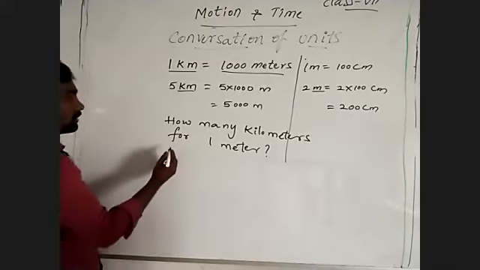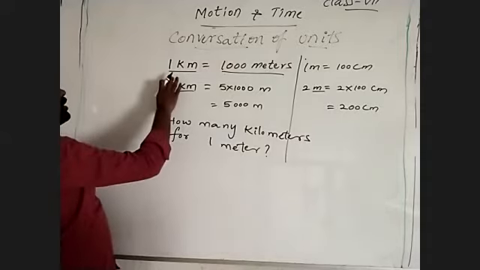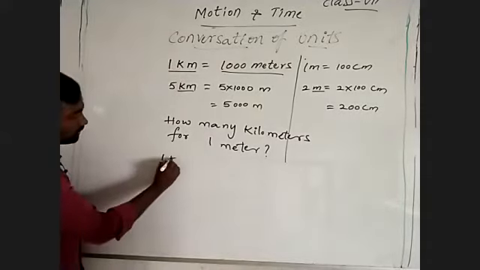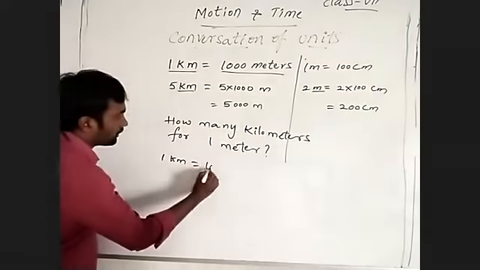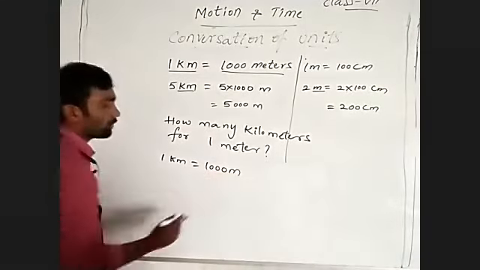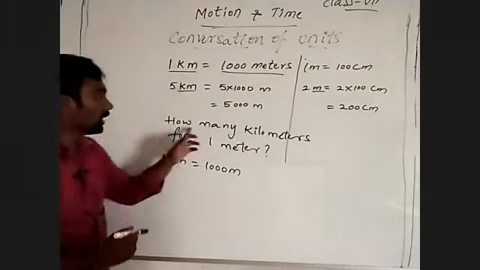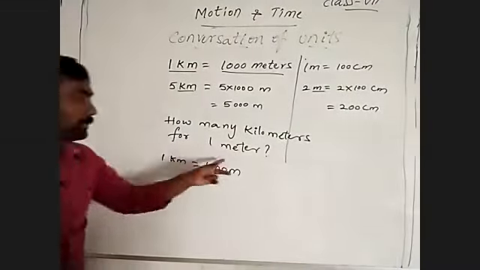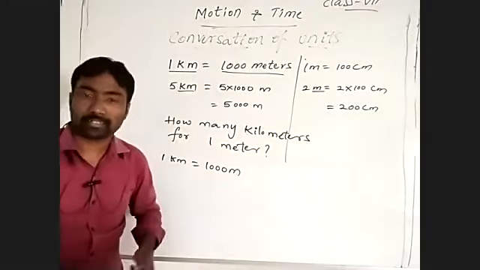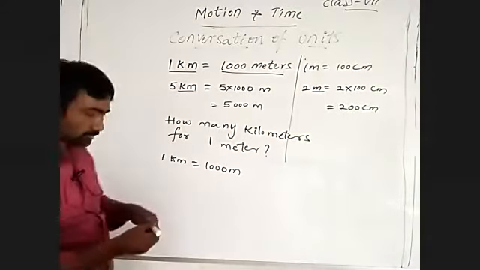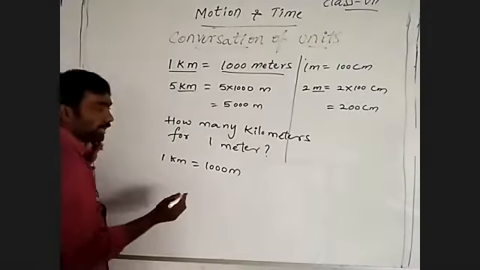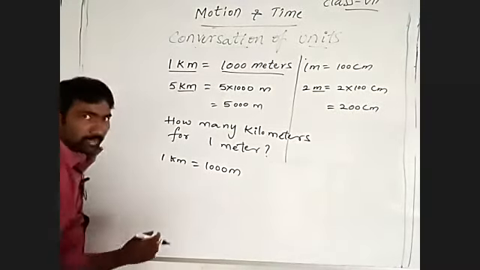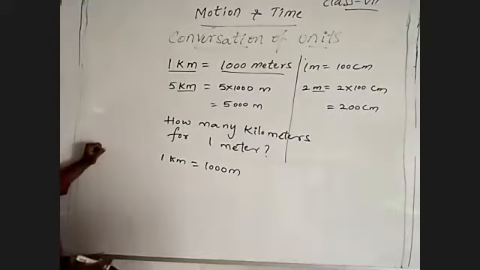See there, before we wrote that 1 kilometer is equal to 1000 meters. But my question is, how many kilometers per 1 meter? For 1 meter, how many kilometers? That we have to write. For 1 kilometer, 1000 meters.